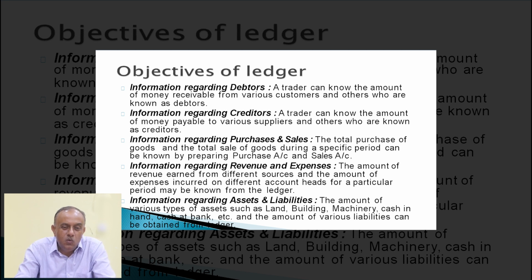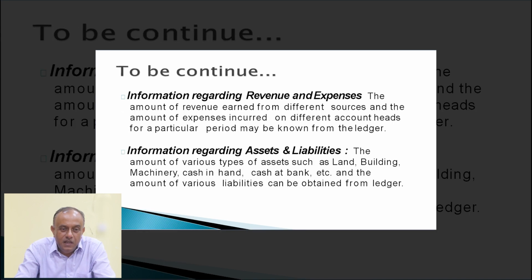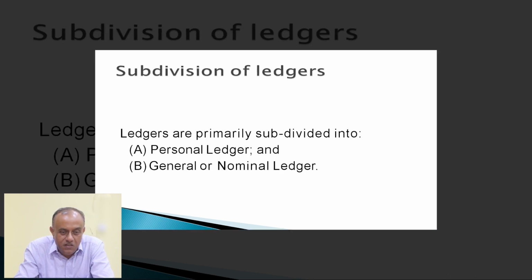Those are to be known with the help of properly recording in ledger account. Next important point is information regarding revenue and expense, information regarding assets and liabilities. Another important point is there are two types of ledger, subdivision of ledger. One is personal ledger, another is general or nominal ledger.